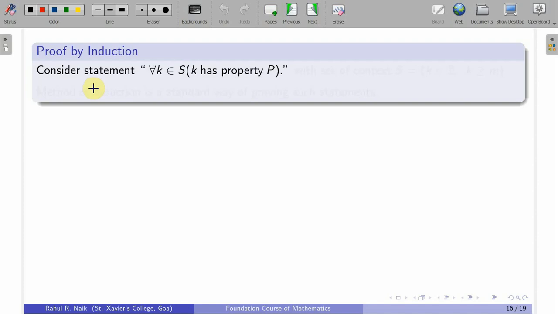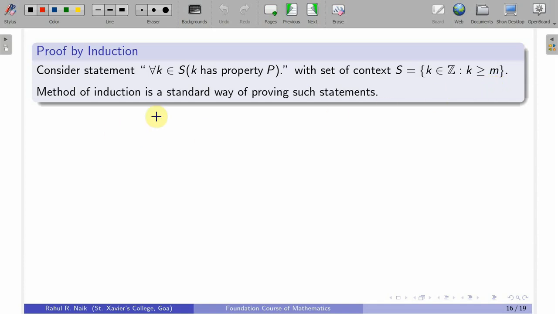So, proof by induction, we are not going to get into detail over here, because we will be discussing this as one separate chapter. This is used whenever we have a property of this form: for all k in S, k has a property p, with the indexing set S as a subset of integers k in Z, k greater than or equal to m for some m.